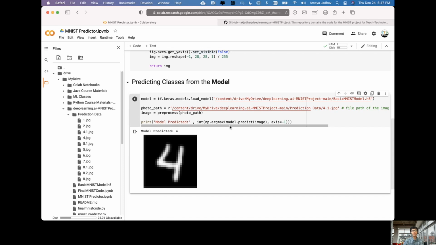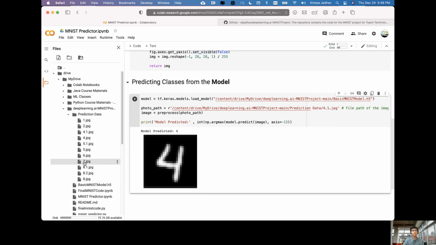Now the code block has run and we can see the output of the image. This is the 4.1.jpg image as well as a prediction of the model. The model predicted the image as the number 4. We can try this with other images as well. So we have a showcase of all these images here.